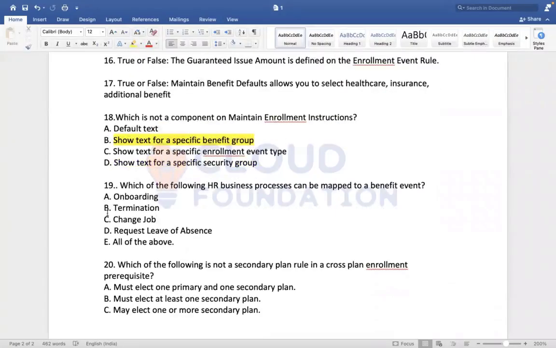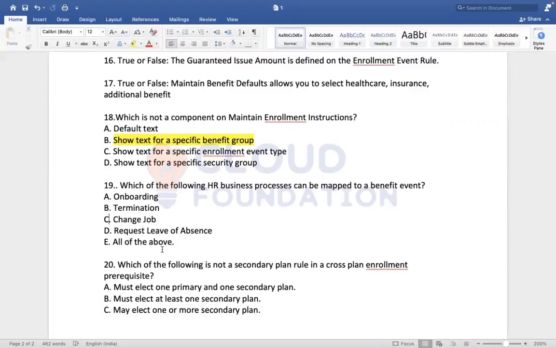Which of the following HR business processes can be mapped to the benefit event? It's simple. If you're hiring an employee, there are some mandatory benefits you have to allow the employee to choose. That happens through two things: business process, benefit event, and a condition. We have to discuss this one as well; we have not completed the business process. I will explain. But if you ask me the answer, all of the above.